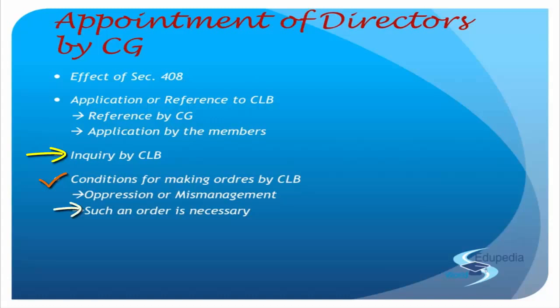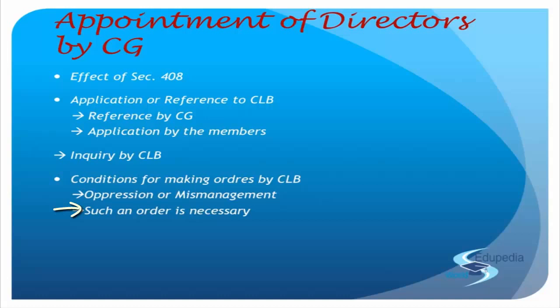The second condition is to see if such order is necessary. Is it necessary to make an appointment of those people? Maybe one nominee director, maybe more than one nominee director. Right? Is it necessary for what purpose? So as to prevent the current state of affairs of the company. Right? So as per what the members or what the government has said, when CLB went ahead with the inquiry, they just thought: is it necessary to appoint someone else to prevent this current state of affairs? Or can it be prevented without even appointing that person? There is some other easy remedy out of it.